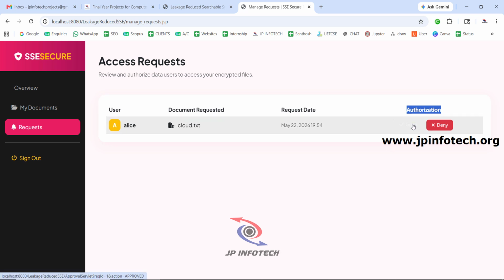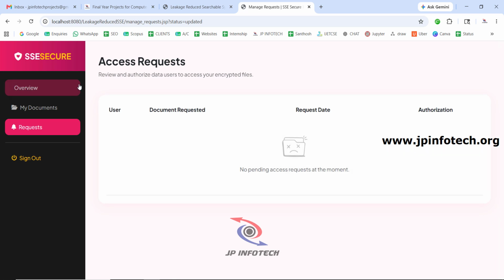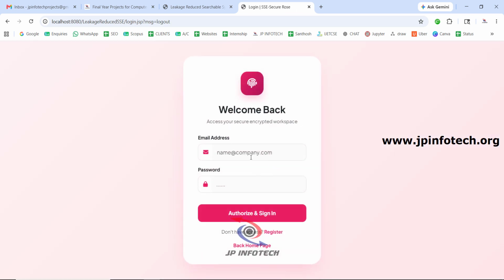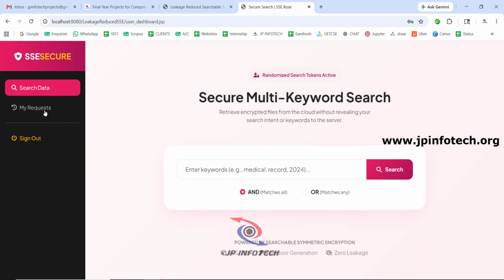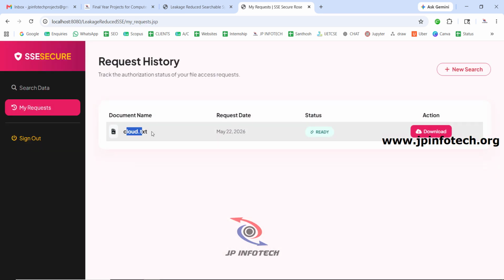So now I will show you by clicking grant. Now I have granted it, so there is no pending request. Now let me sign out of the data owner part and sign into the data user, Alice, who is the data user here. Let us see the data request. In my request part, you can see the cloud file, and the status that was waiting has changed to ready. So now it can be downloaded.